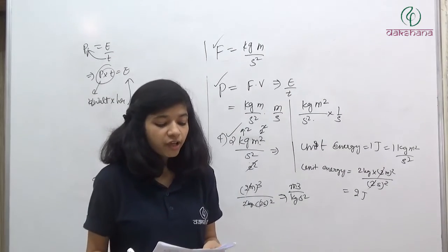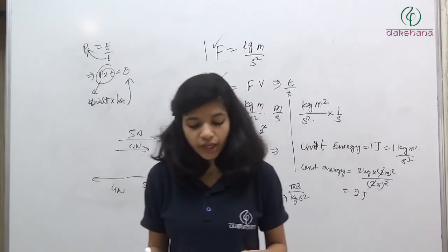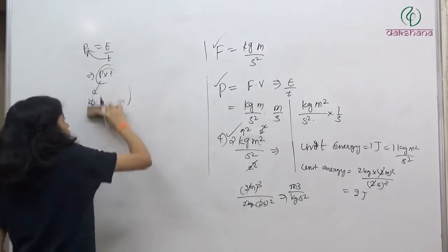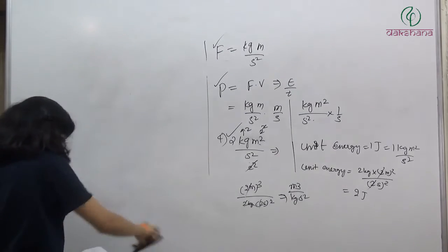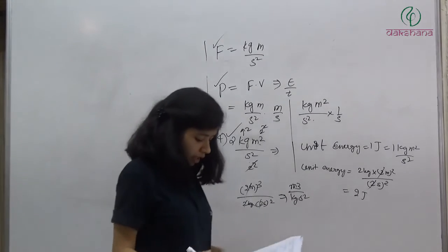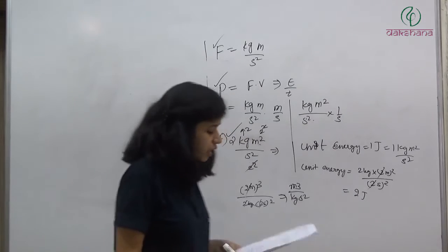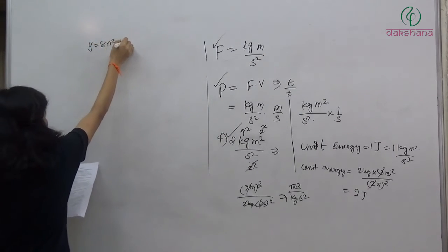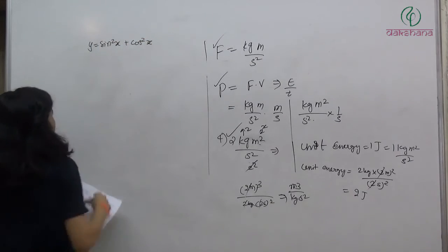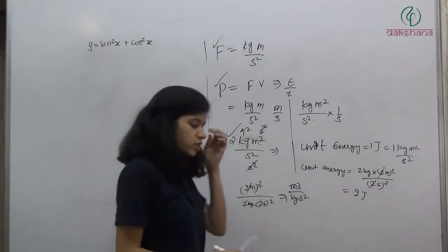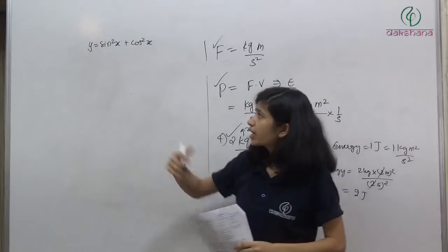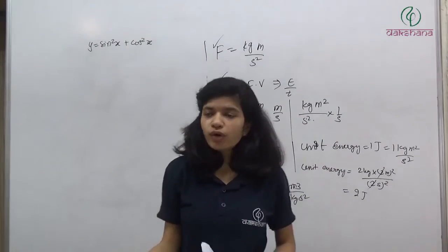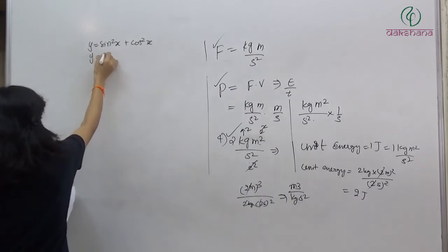Question number 85. If y is equal to sin square x plus cos square x, then dy by dx will be? This is a very simple problem. The last 4-5 problems are very simple. The last problem may feel a little difficult to you, but it is also easy. So in 85, y is equal to sin square x plus cos square x. We know that for any angle, sin square plus cos square is equal to 1. It means indirectly we have y is equal to 1.